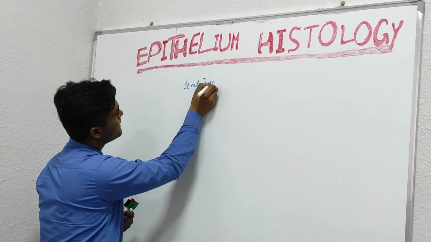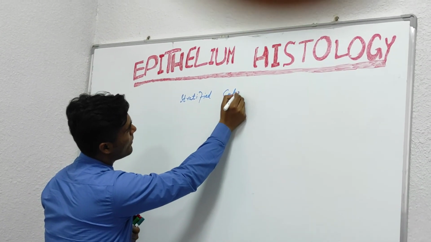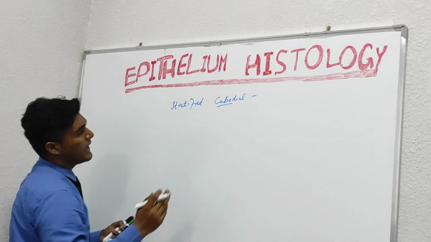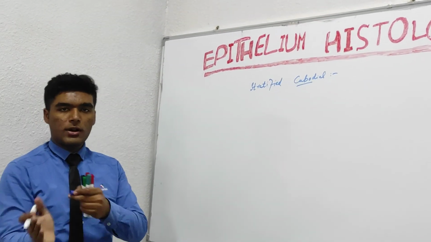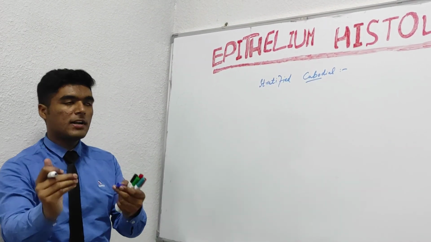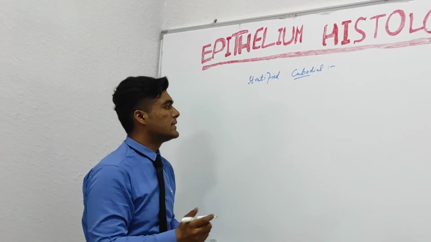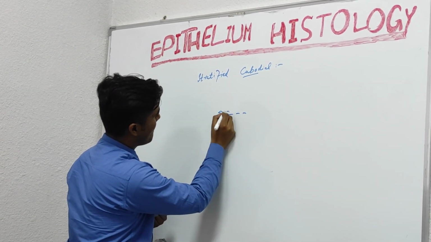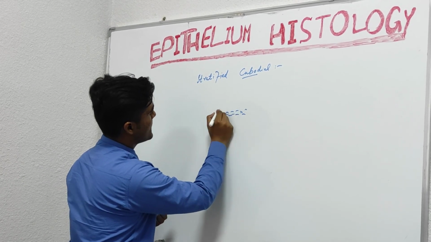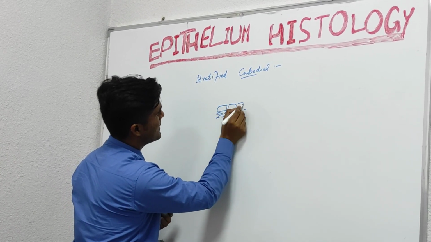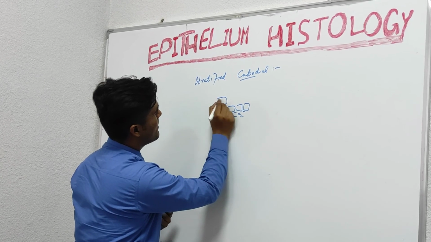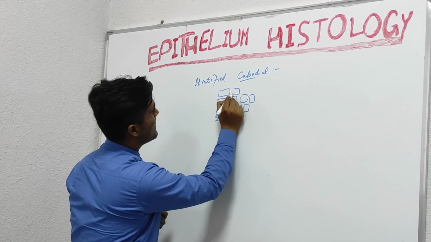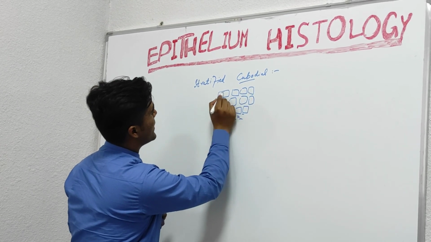Stratified cuboidal is basically a cube-like arrangement of cells on a basal lamina, but in multiple layers, in two or more layers. For example, here we have a basal lamina, and here are cube-like cells, and they are arranged in multiple layers, and these multiple arrangements make them stratified.